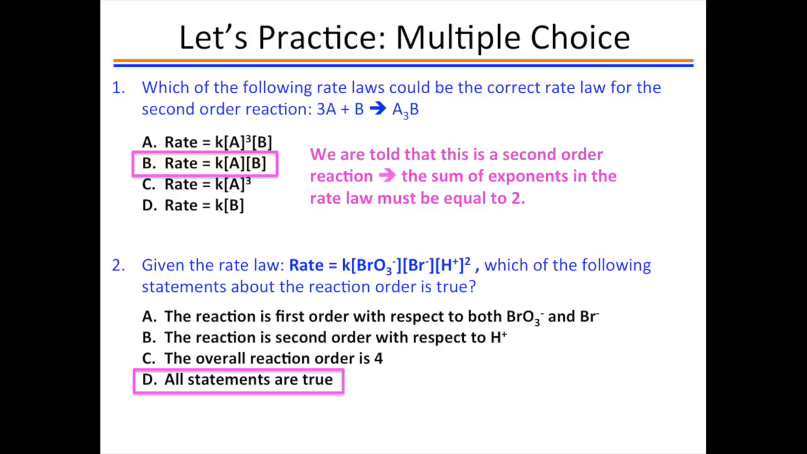Notice that the first problem told us the reaction is second order. We did not get the order from the stoichiometry. We had to be told the order in the question. So we select choice B because this is the rate law where the sum of the exponents is equal to 2. In problem 2, we are given the rate law. Notice that the language of the answer choices is specific to the overall reaction and to the order with respect to each reactant individually. In this case, all statements are true.